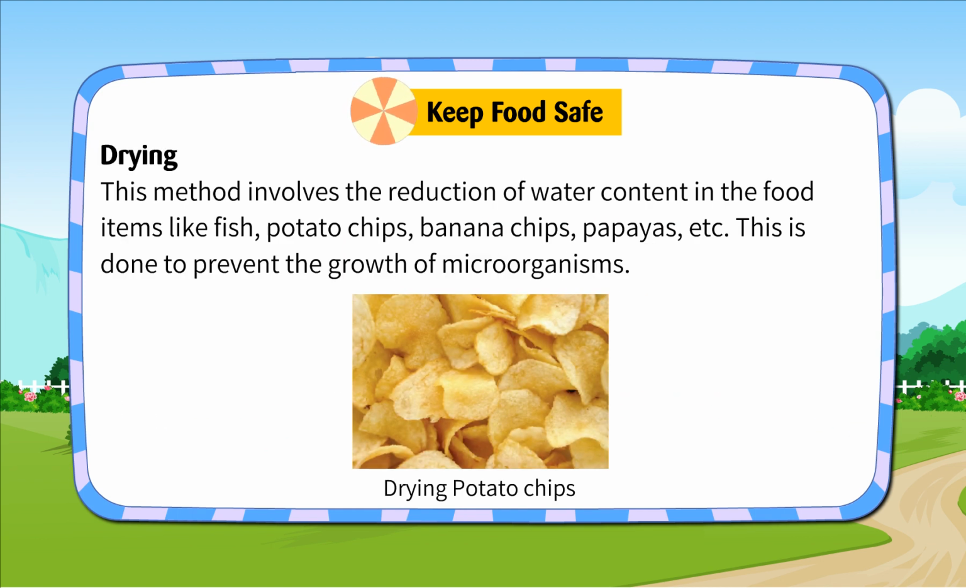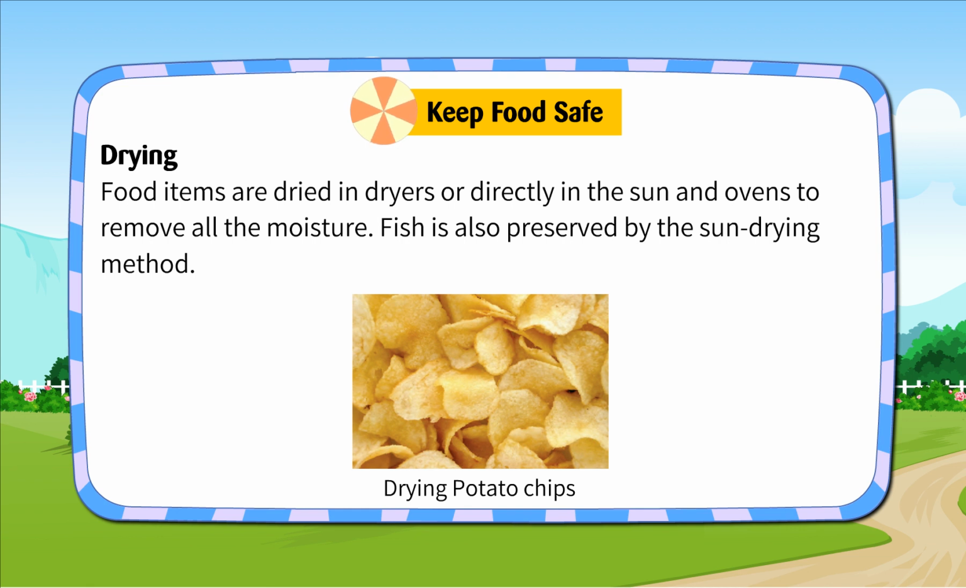Drying. This method involves the reduction of water content in food items like fish, potato chips, banana chips, papayas, etc. This is done to prevent the growth of microorganisms. Food items are dried in dryers or directly in the sun and ovens to remove all the moisture. Fish is also preserved by the sun drying method.